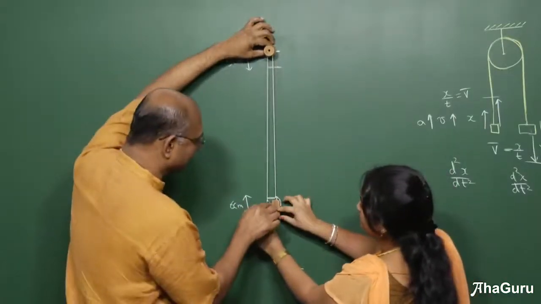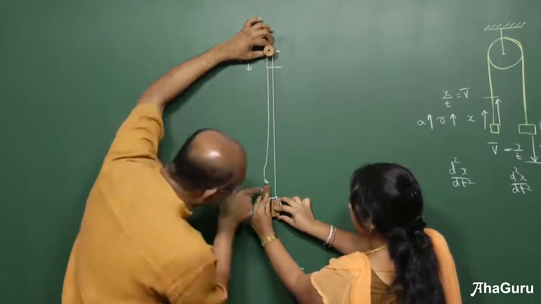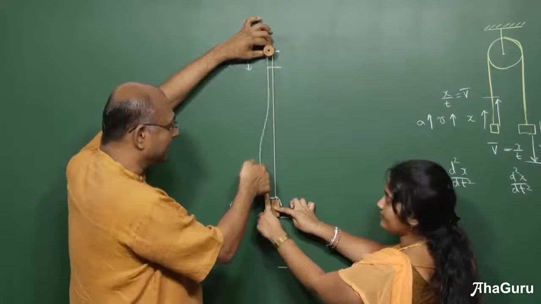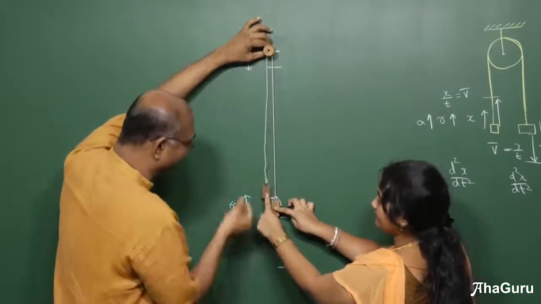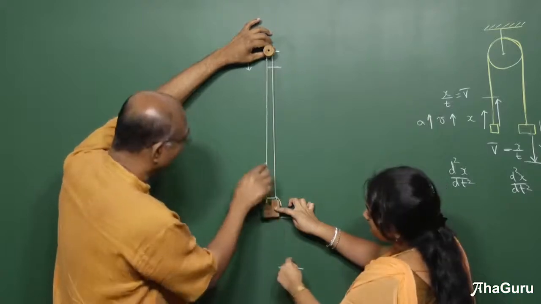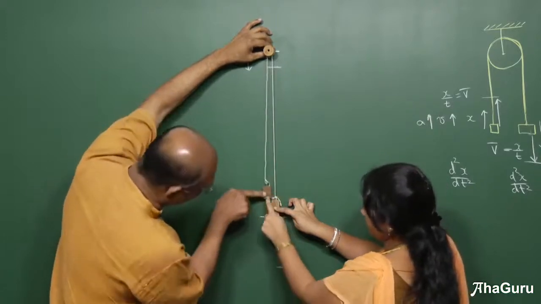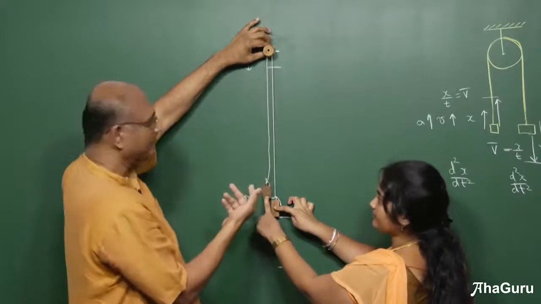Now what I am going to ask is to keep this fixed and move this block alone up, just move it slowly and move it to this position. You can see when she moved this block up, there was a slack. How much slack? This thing is called the slack, right? When you have this thing here, the rope is taut. So when she lifts it up by 6 centimeters, the slack produced is equal to 6 centimeters.